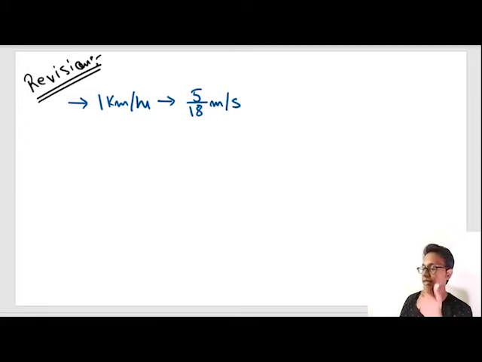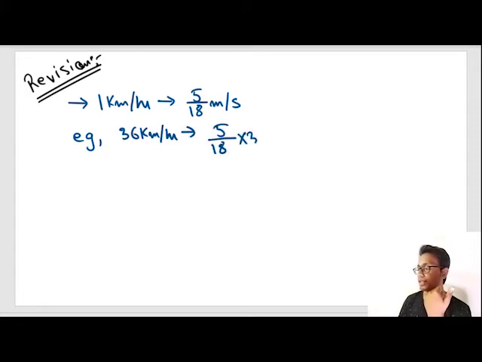So whatever kilometer per hour is given, 18 kilometer per hour, 1000 kilometer per hour, we multiply it by 5 by 18. For example, if 36 kilometer per hour is given, what do we do? We apply the unitary method, that means we apply 5 by 18 into 36 meter per second, which is equal to 10 meter per second.